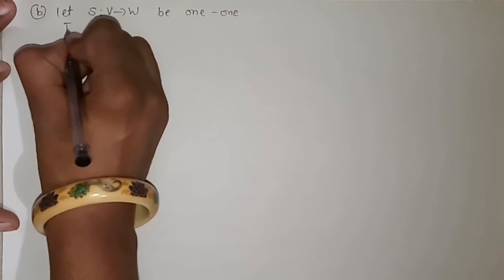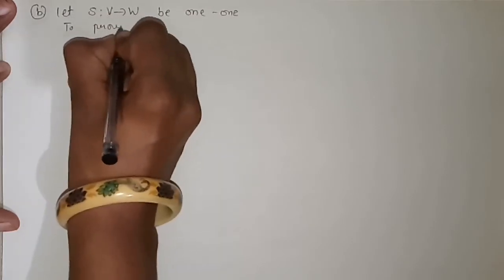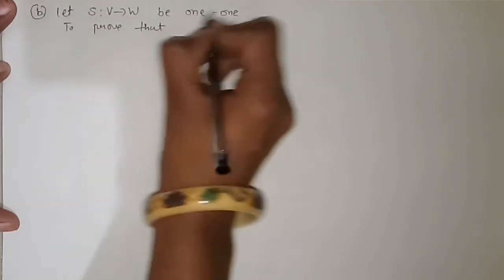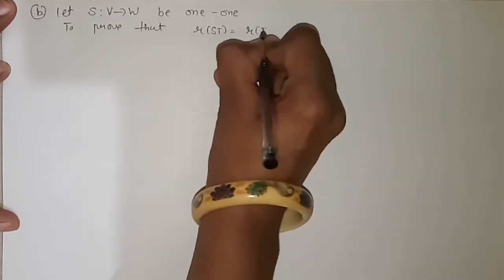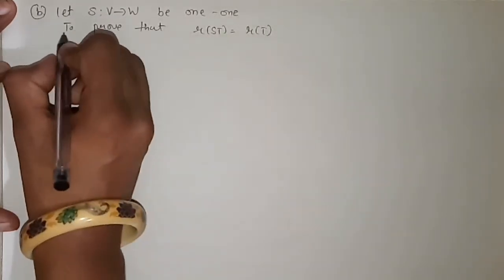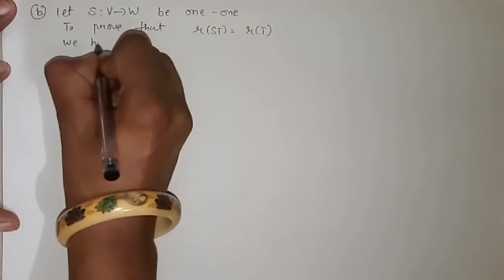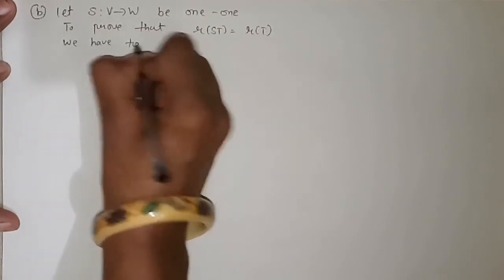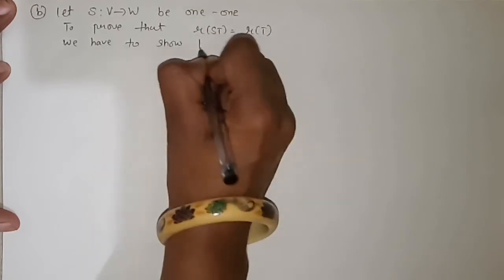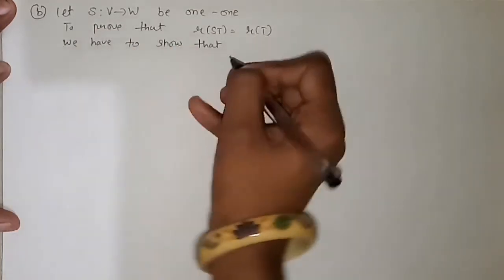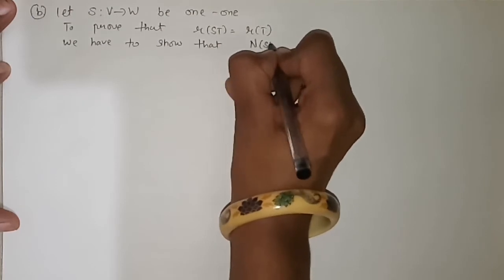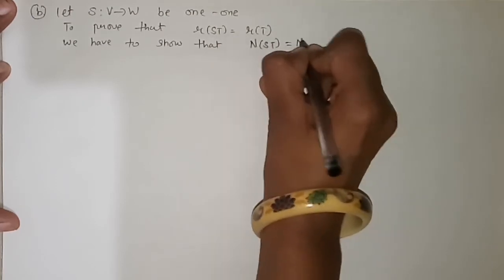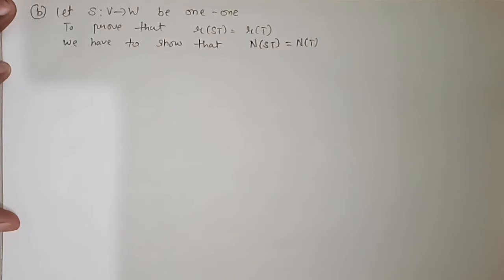Then we will prove that rank of ST is equal to rank of T. That is, we have to show that nullity of ST is equal to nullity of T.